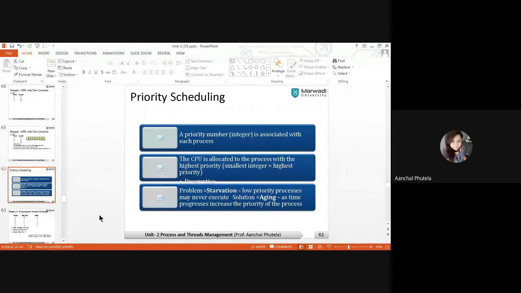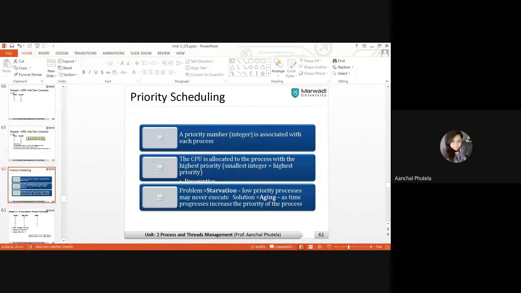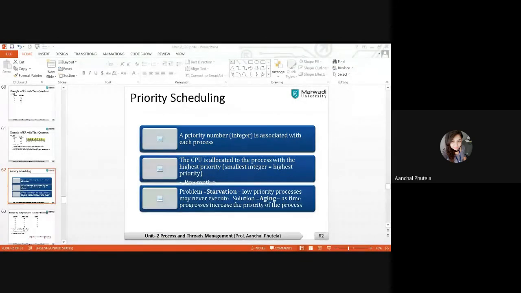The two terms we are using are preemptive and non-preemptive. As the name says, this scheduling works on the priority basis. On which basis does it work? On the basis of priority, this scheduling algorithm will work. So once the priority of your process is known, you can assign the CPU to that particular process. So in priority scheduling, we have two terms, preemptive and non-preemptive.